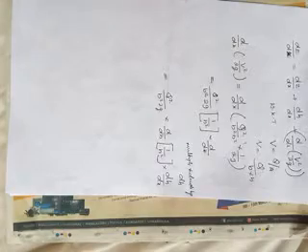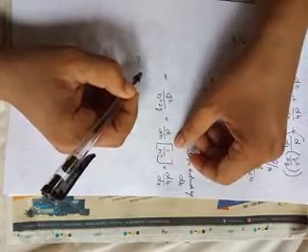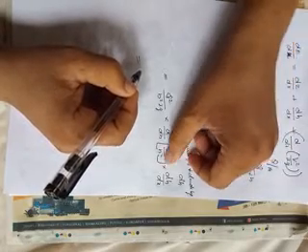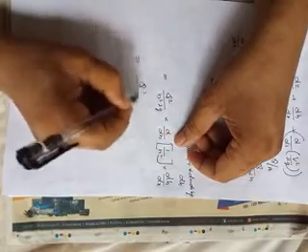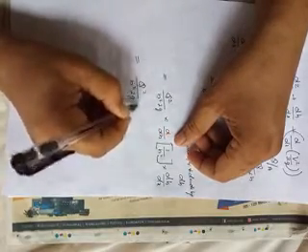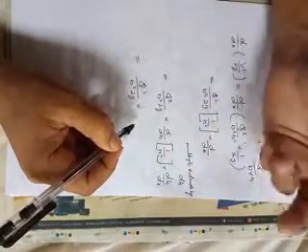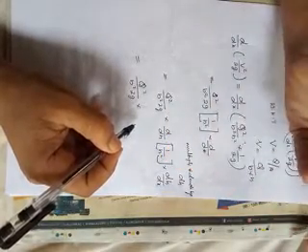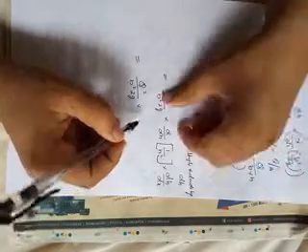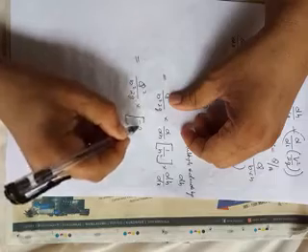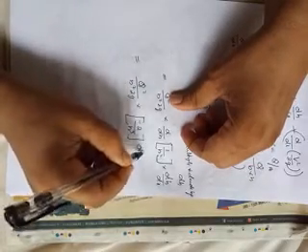Now you can differentiate 1 by h square with respect to h. So q square divided by b square into 2g into d by dh of 1 by h square, or h power minus 2. You know the differentiation of x power n is n into x power n minus 1. So it will come minus 2 divided by h cube, correct, into dh by dx.